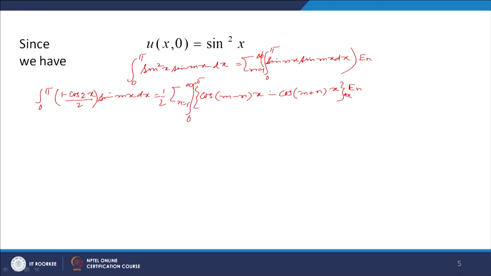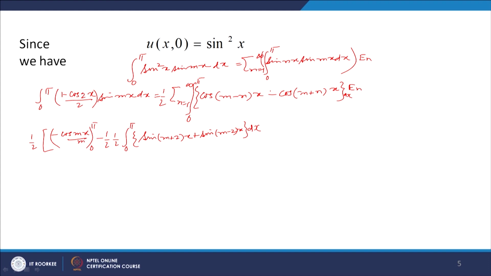So, we will have 1/2 the integral of sin(mx), which will be minus cos(mx) divided by m, 0 to π, and then we have minus 1/2 sin(mx) into cos 2x. So, again 1/2 integral 0 to π, we have 2 sin(mx) cos 2x. So, we have sin((m plus 2)x) plus sin((m minus 2)x) dx.